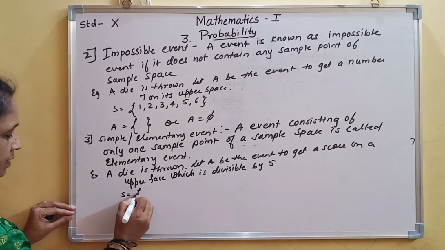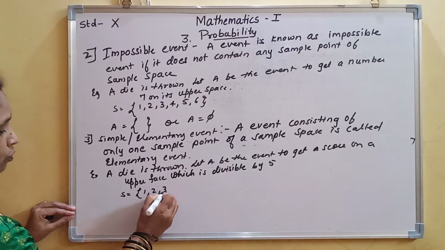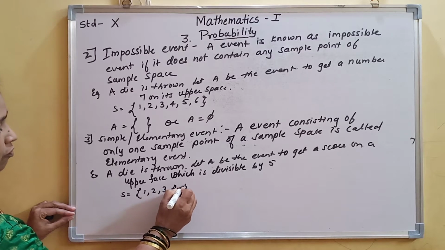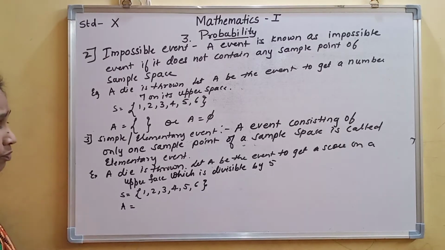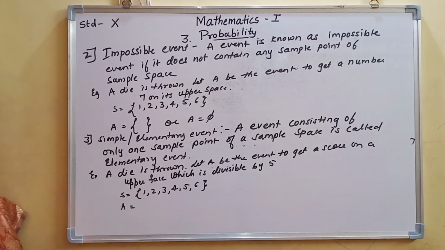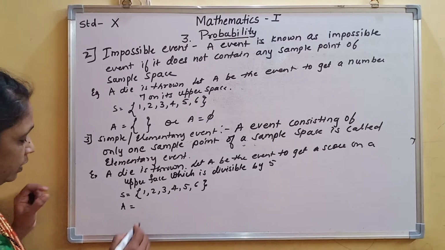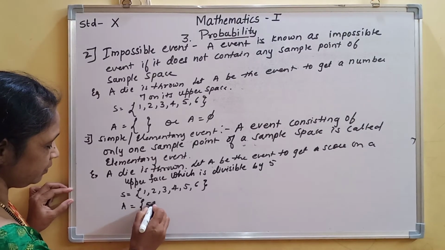Now the sample space contains the elements 1, 2, 3, 4, 5 and 6. So what is the element of A? It contains the score on the upper face which is divisible by 5. Now in this, which number will be divisible by 5? Only 5 will be divisible.